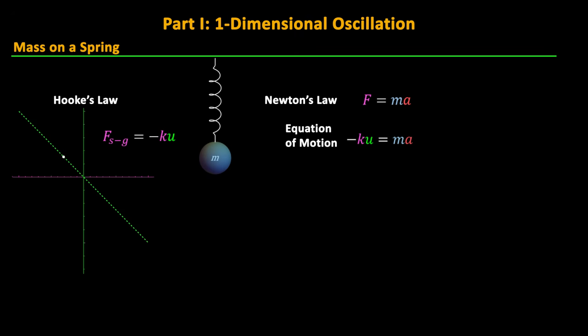Now to solve this equation of motion, we're going to have to use a little calculus, but I promise it'll only be a little. The bit of calculus we need here involves derivatives. A derivative is a rate of change. In this example, the velocity of our mass on the spring will be given by the rate of change of the displacement per unit time.